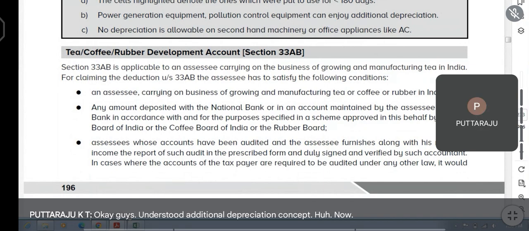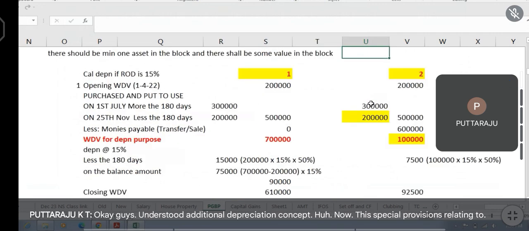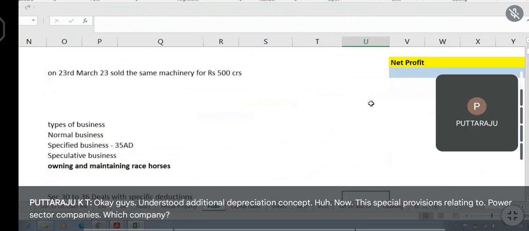Now, the special provisions relating to power sector companies. Which company? Power sector.